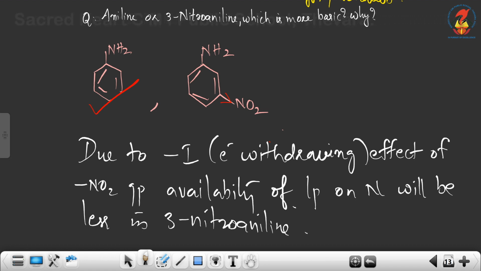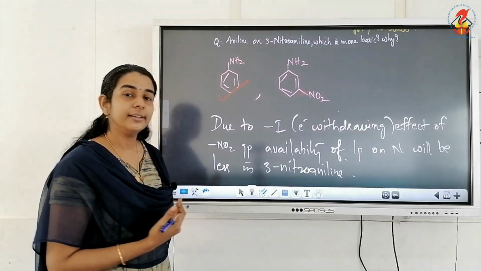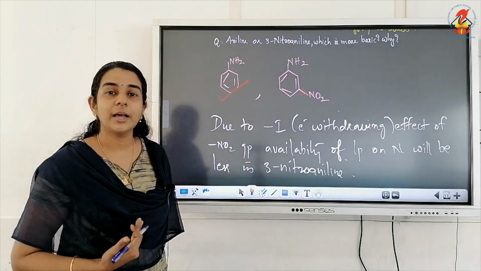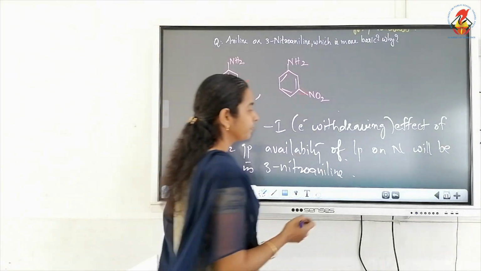Therefore, more basic is aniline. So, these are the questions coming from this section.